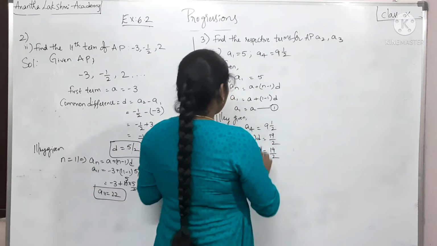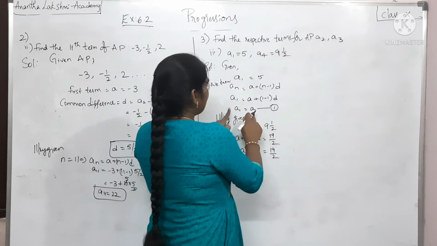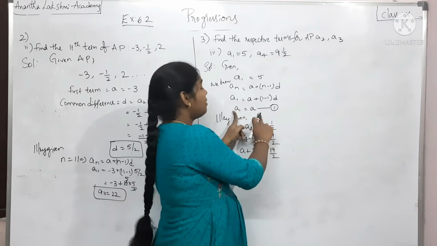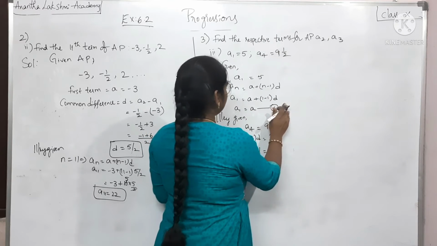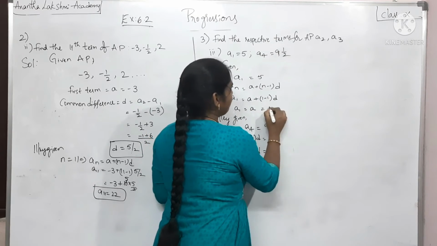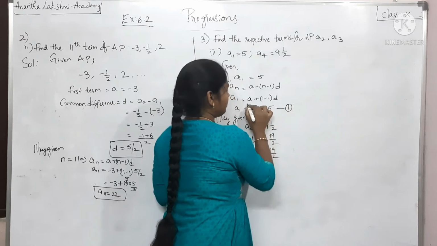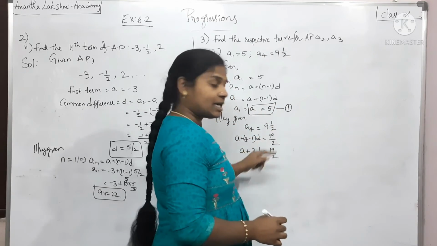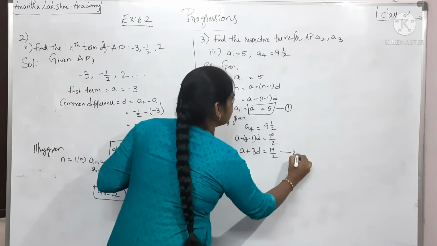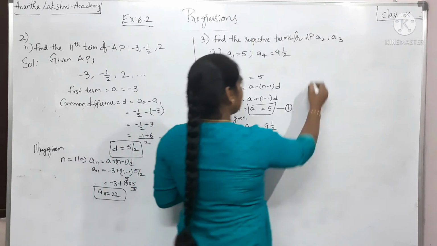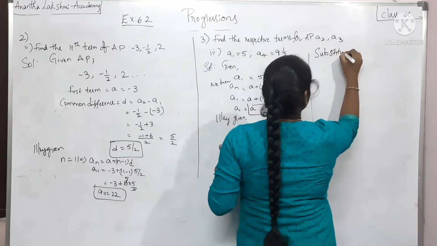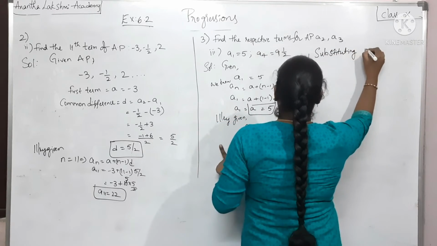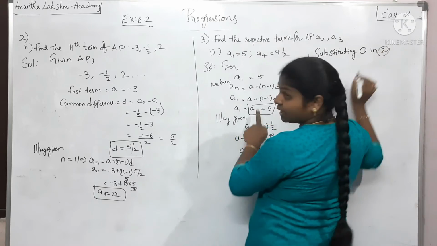Alright, now when we say that A1 is equal to A, over here we have that which is equal to 5, right? Let me consider this as equation 1. A is equal to 5. Let me consider the other as equation 2. Now, what am I going to do? Substituting 1 in 2. So, A is equal to 5, right?